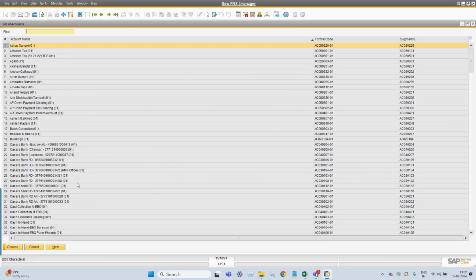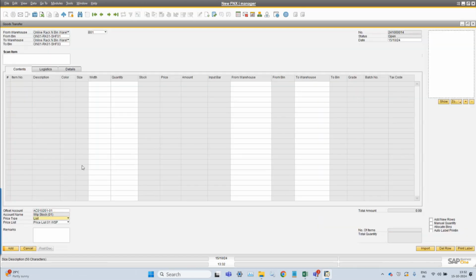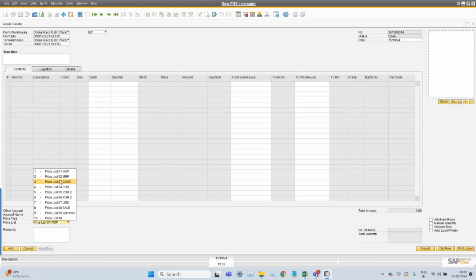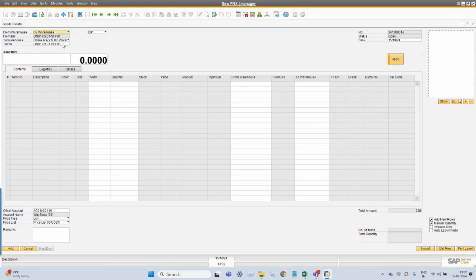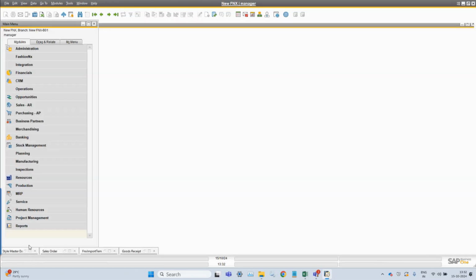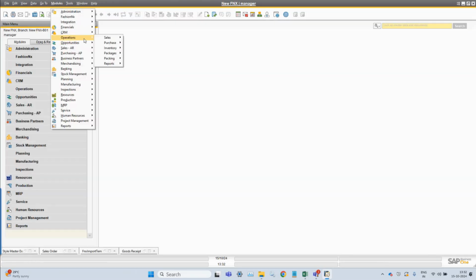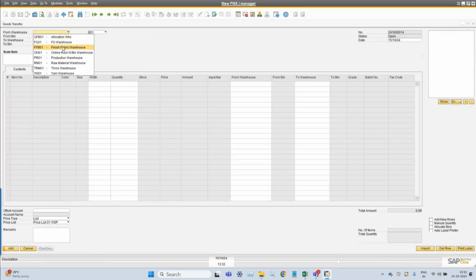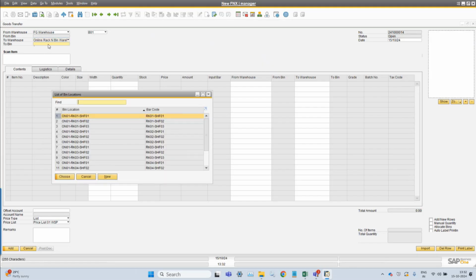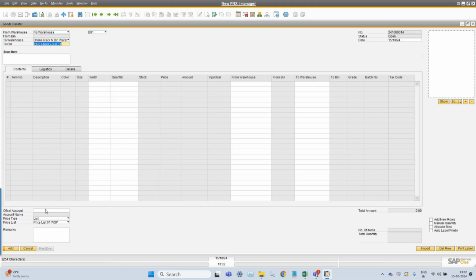Next, you will be able to select the offset account again for the transfer, and you can select any of the prices for the transfer. And when you do this, I'm just selecting another one, the non-bin warehouse, because I have stock over there, and then I can transfer it to any bin from there.